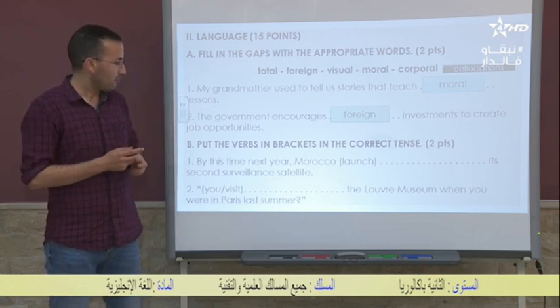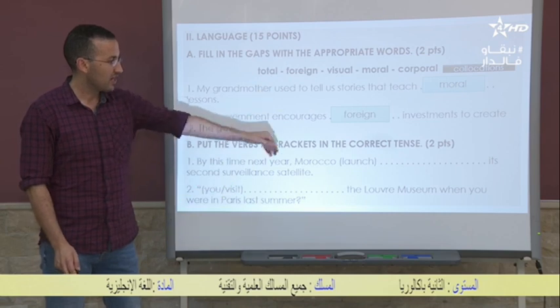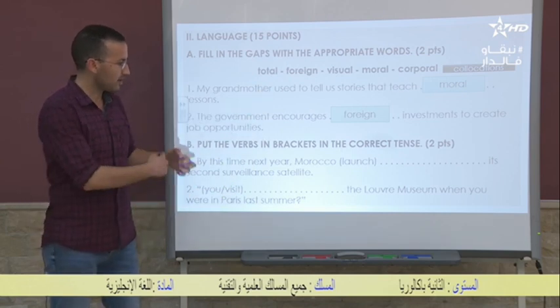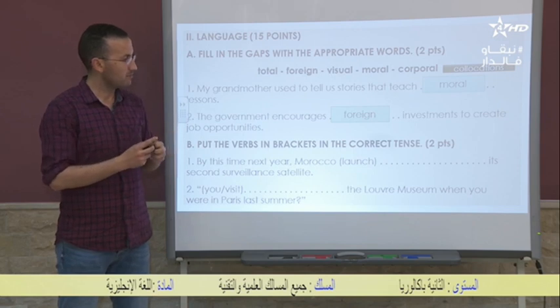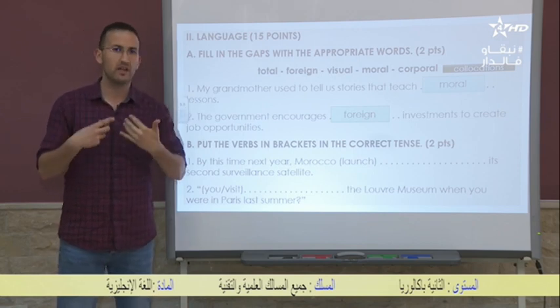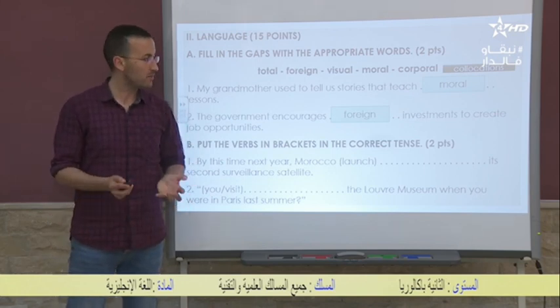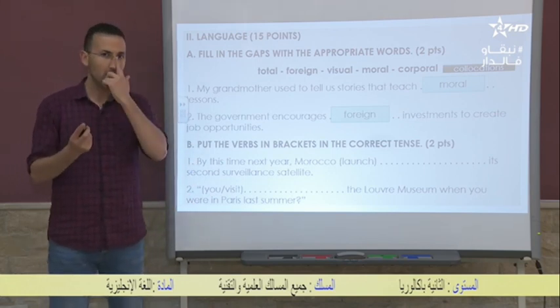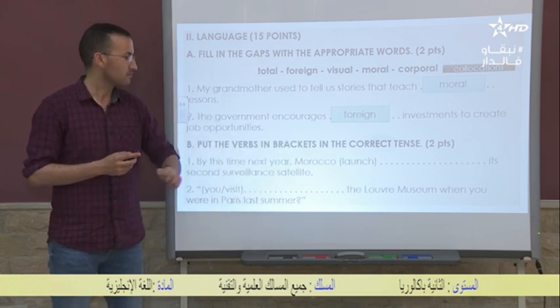So B, put the verbs in brackets in the correct tense. As you can see, the exercises follow the same order. So this exercise is about providing the correct form of these verbs.